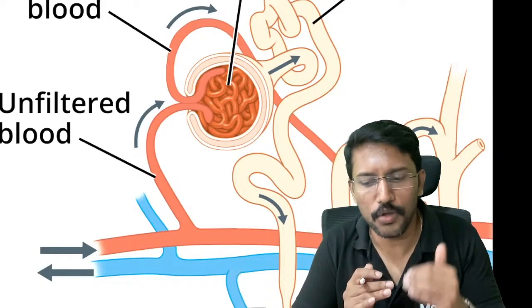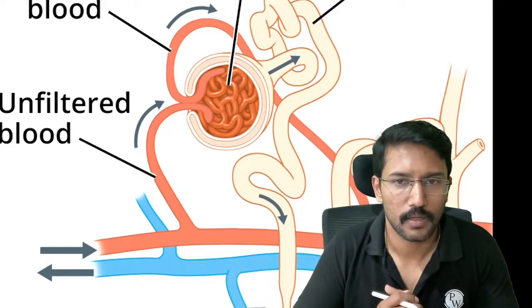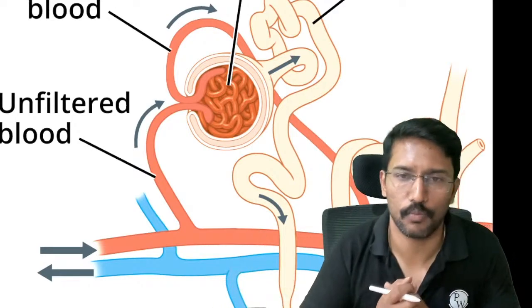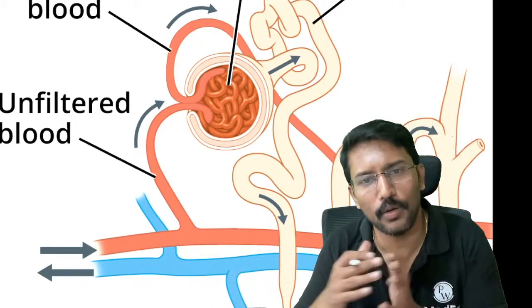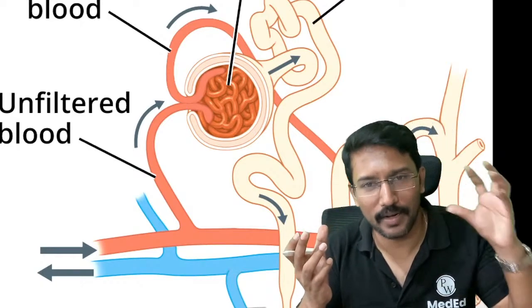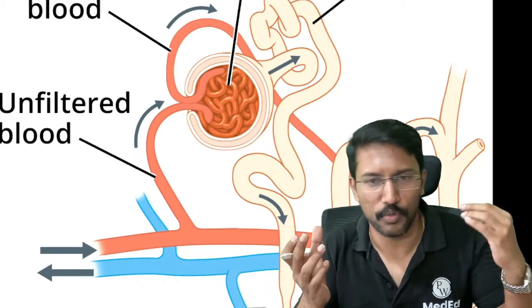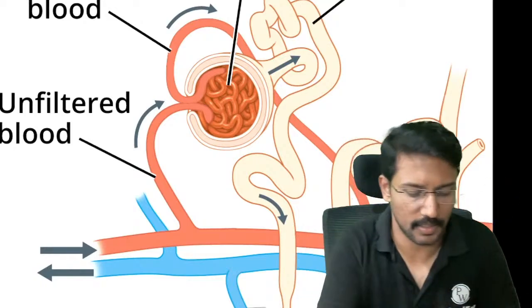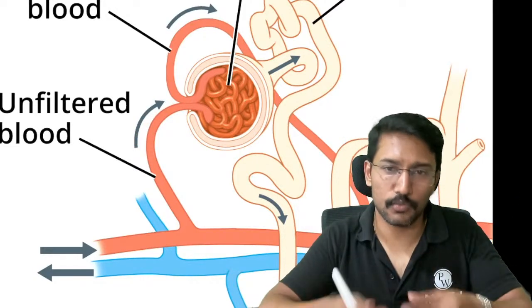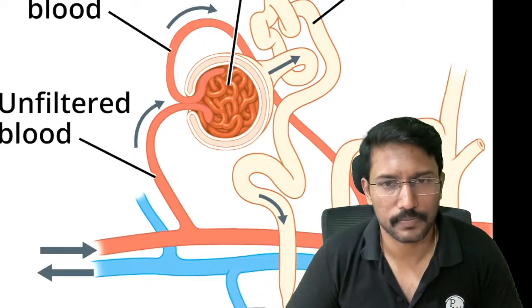In such cases, what do you want your kidney to do? Excrete more or reabsorb more? Reabsorb more water or excrete more water? Why does pre-renal happen? Because of reduction in the circulating blood volume, hypovolemia or reduced cardiac output. Basically, kidney को कम blood मिल रहा है. In such cases, should the kidney reabsorb more water or excrete more?